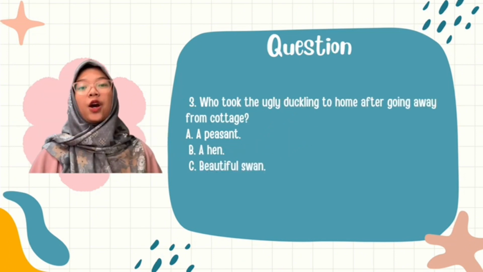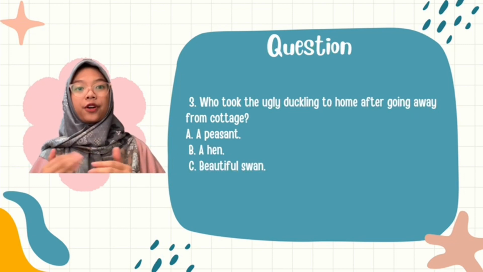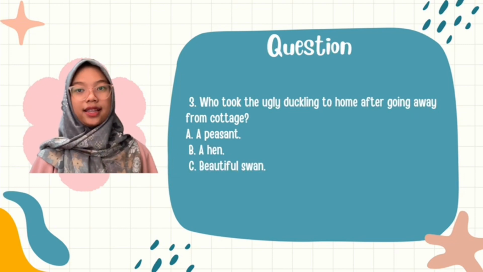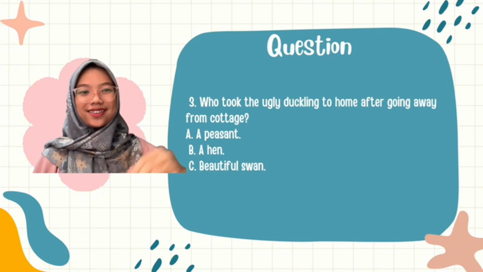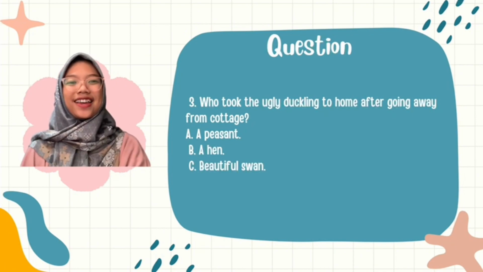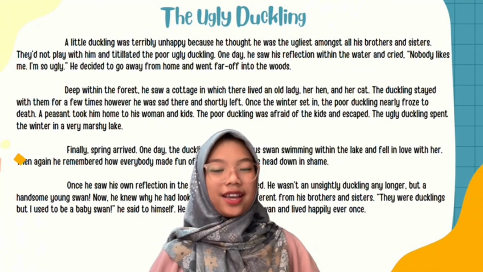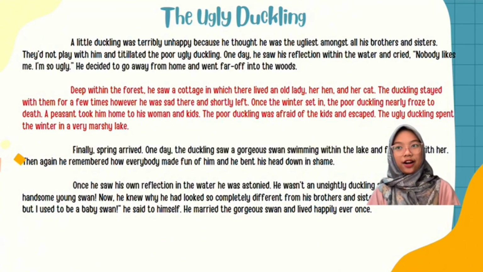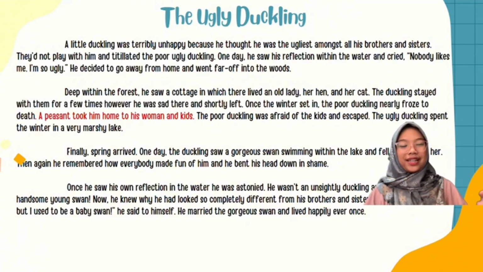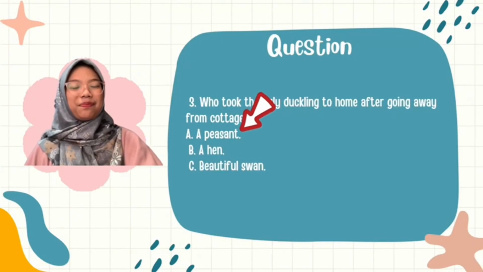Question number 3. Who took the ugly duckling home after going away from the cottage? A, a peasant; B, a hen; and C, a beautiful swan. Do you know what the answer is? Let's read our ugly duckling text again. I use the scanning method to search for specific information. The answer is in the second paragraph, in the fourth sentence. A peasant took him home to his woman and kids. So the answer is A, a peasant.